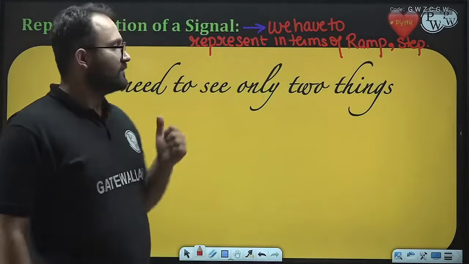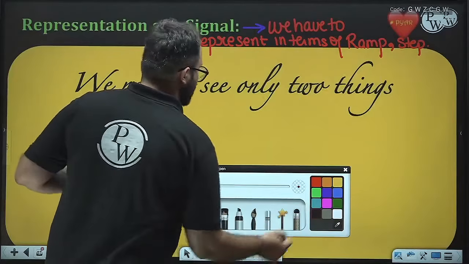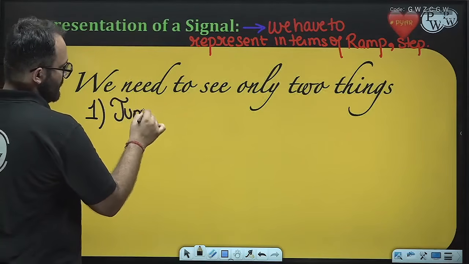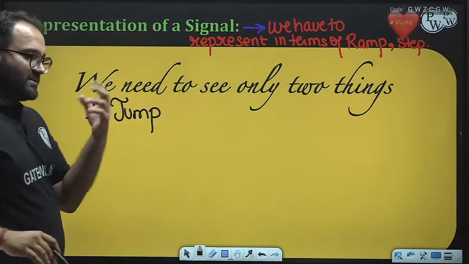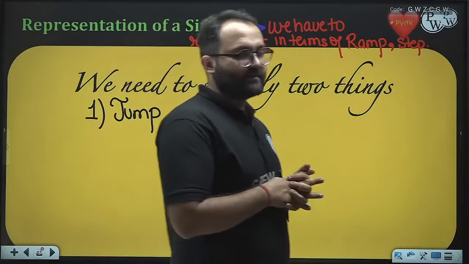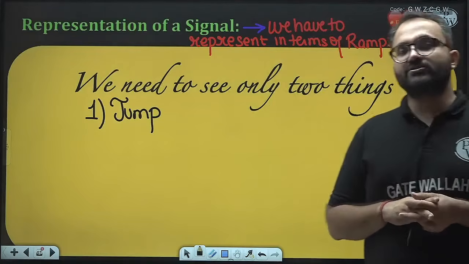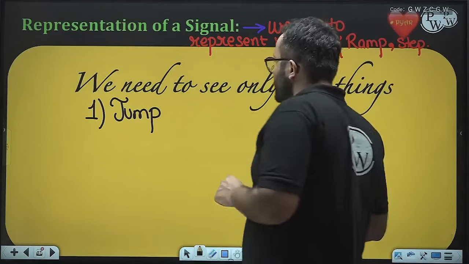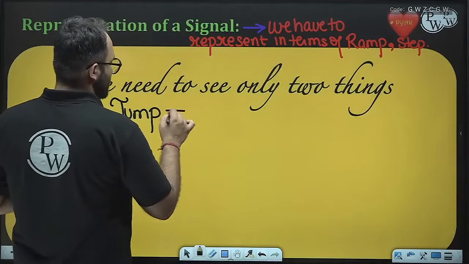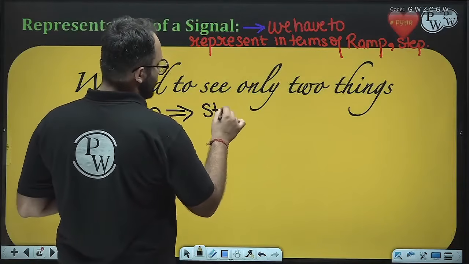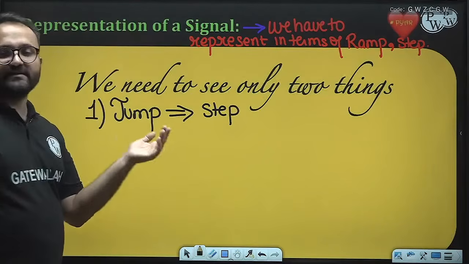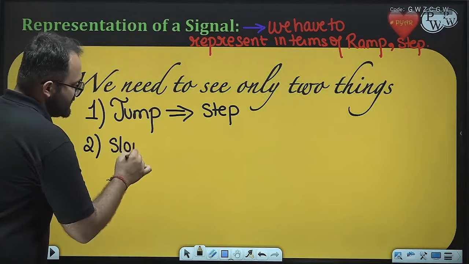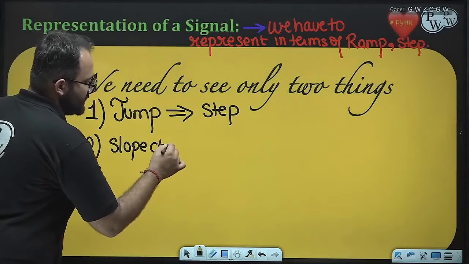The first is jump. Just recall the unit step function, which has a jump. So the jump is supported by the step function, and we need to see the slope change.